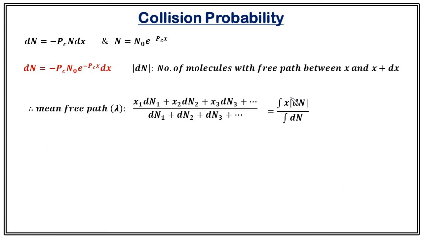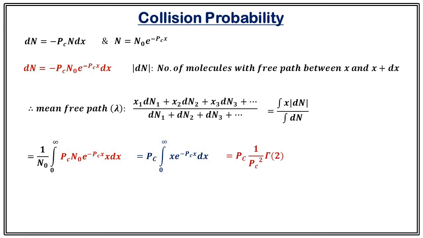Just substitute dn here, and we know the integration of dn will be the total number of molecules, and we started with n0 molecules. Therefore the integration of dn will give 1 upon n0, and this limit will be from 0 to infinity because free path can range from 0 to infinity. So 0 to infinity Pc n0 e to the power minus Pc x, x dx. Okay, so we can rewrite this equation like this, and if you use the gamma function, you will be able to solve this integration, and this will give us Pc into 1 upon Pc squared gamma 2, and gamma 2 is 1.